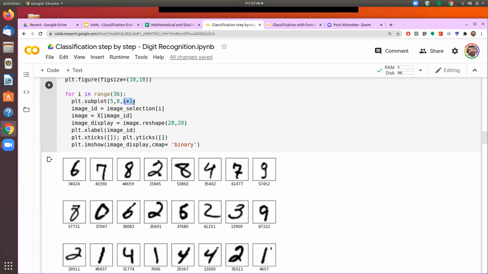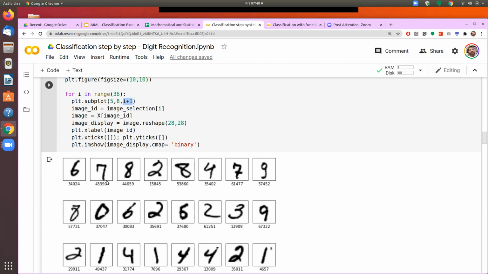Then as I iterate through the 36 images, the second time it comes into the loop, it will define that in the 5 by 8 matrix, this is my second image, this is my third image, and so on.